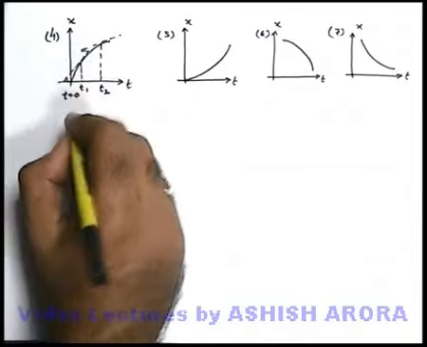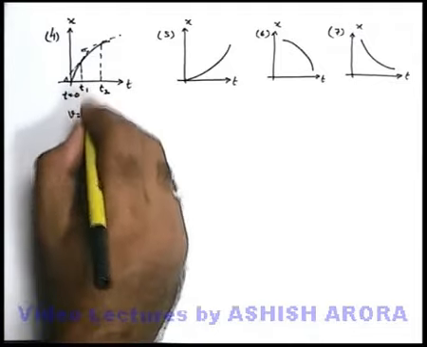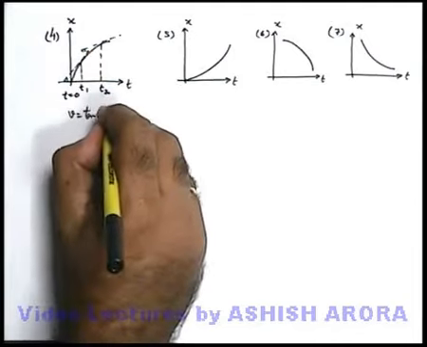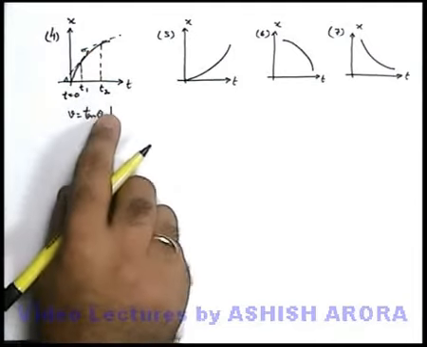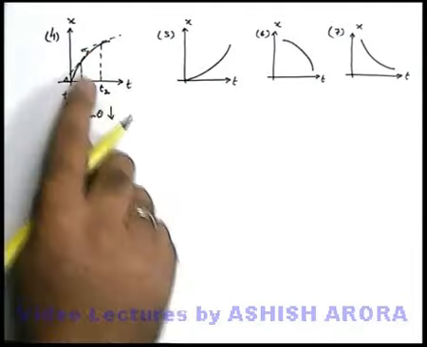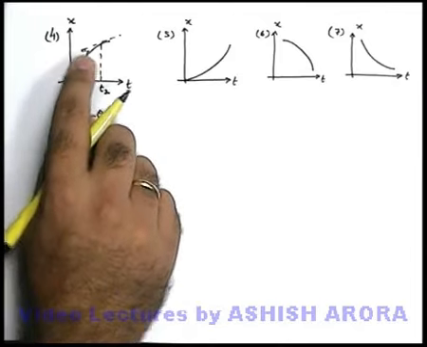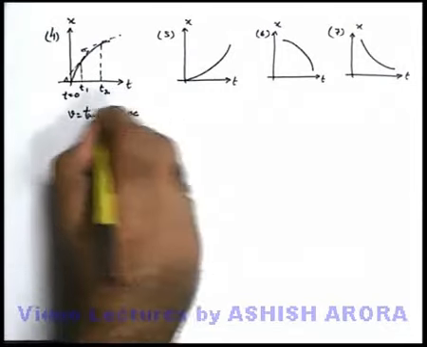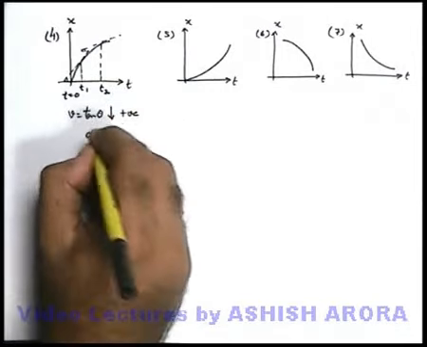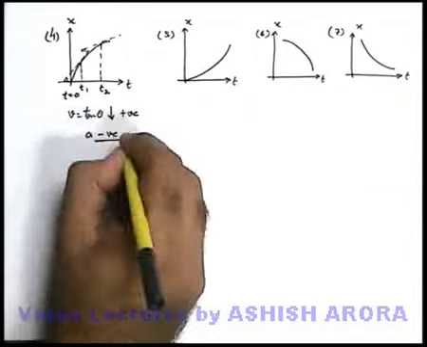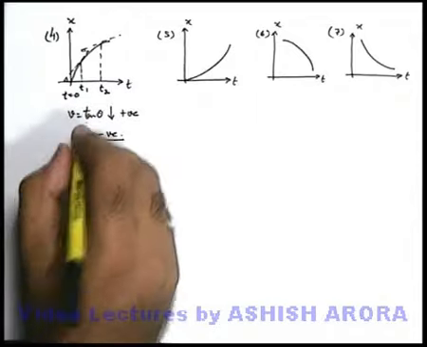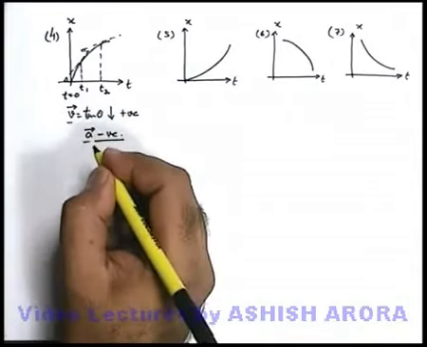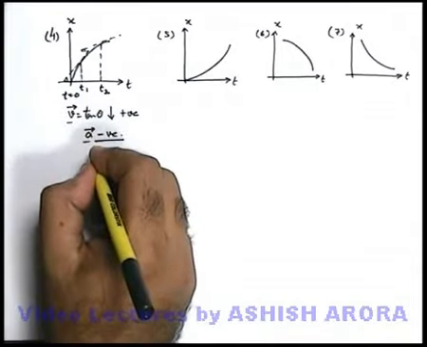That means in this situation when we talk about velocity of particle, it is tan theta. You can see here theta is decreasing, it is coming down. If velocity is decreasing, we can say the particle is retarding. So in this situation, at every point you can see this velocity is positive but it is decreasing. So here acceleration we can call it to be negative, because when acceleration direction is opposite to the direction of velocity, then only the magnitude of velocity decreases.